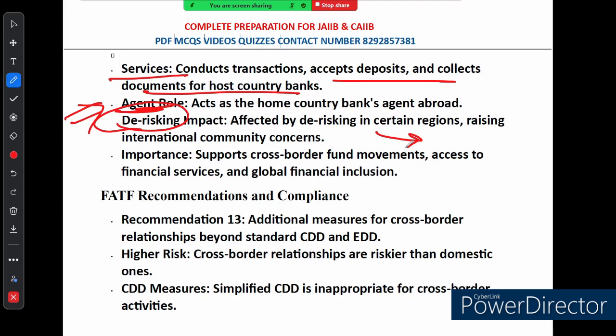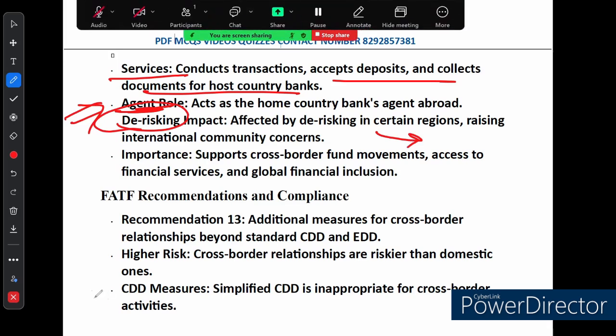Despite the challenges, correspondent banks remain essential for supporting cross-border fund movement and ensuring that people around the world have access to financial services. It helps people and businesses connect. It plays a key role in global financial inclusion, helping people and businesses connect to the global economy even if they are in regions with limited banking services.